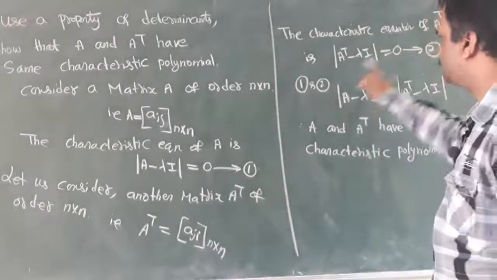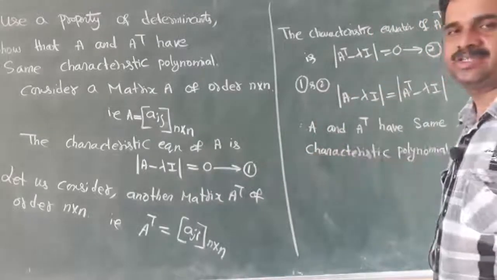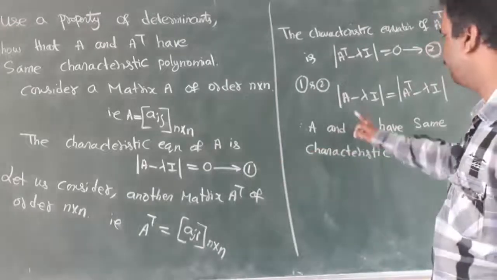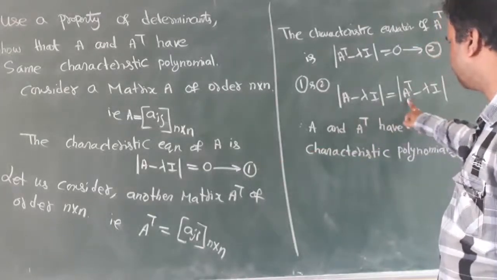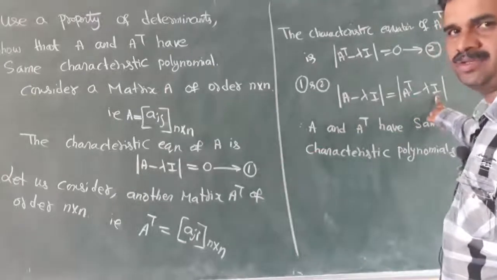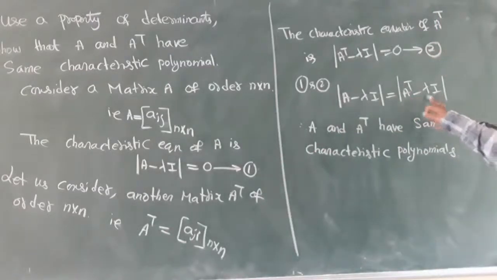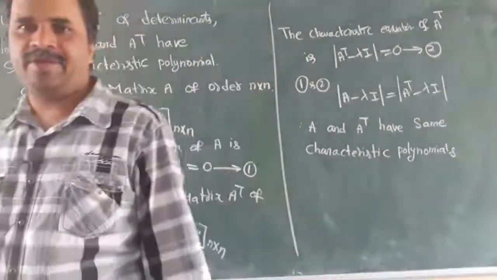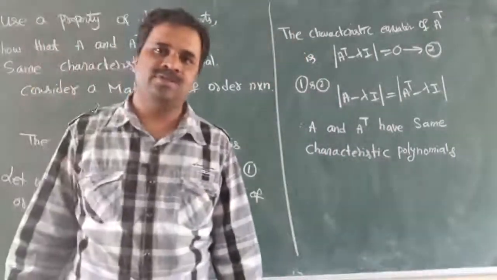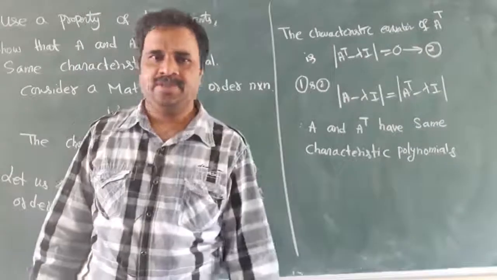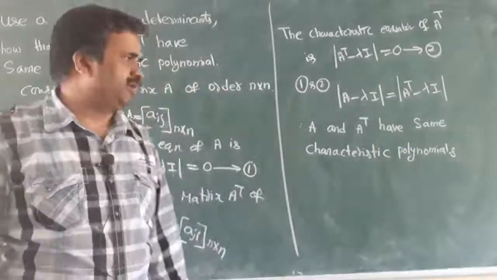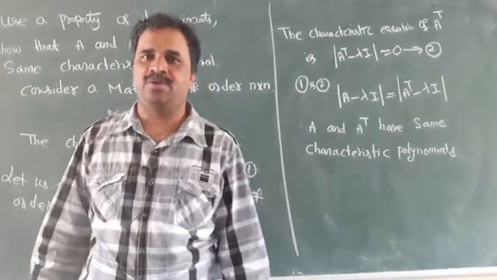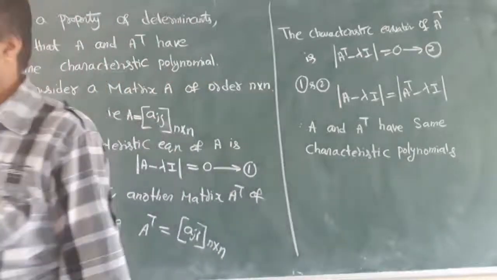The right hand sides of equation 1 and 2 are the same, so I can equate them: |A minus lambda I| equal to |A transpose minus lambda I|. Both are equal, so simply we get that A and A transpose have the same characteristic polynomial. That's all. This theorem is over.